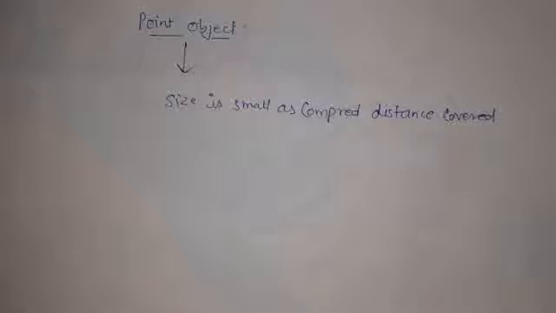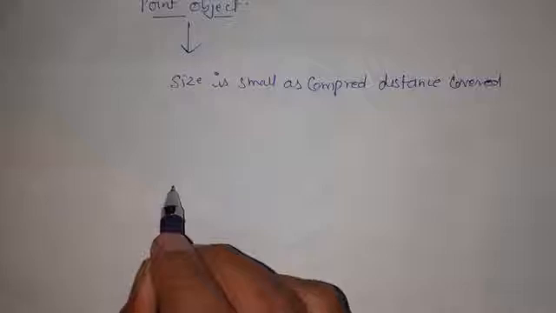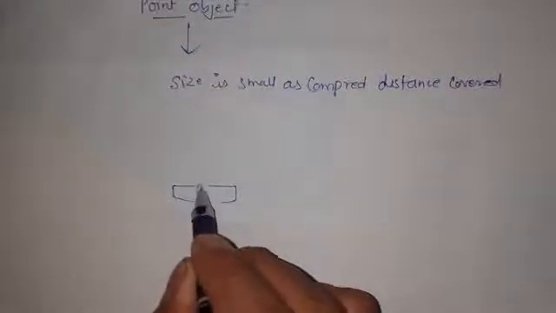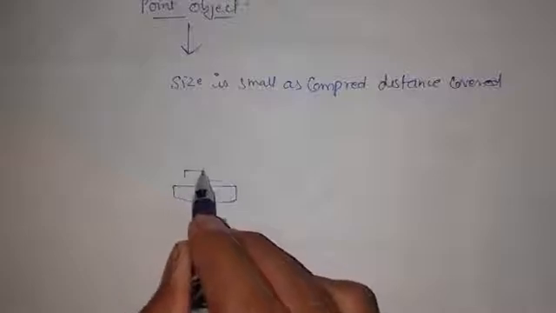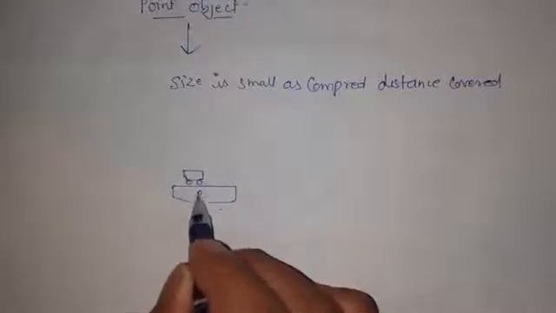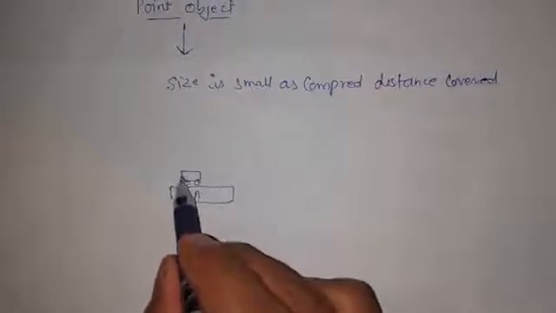Now over here, let us suppose this is station A, and a train or a bus is standing at this station. This is the bus which is standing at this A station or bus stop.